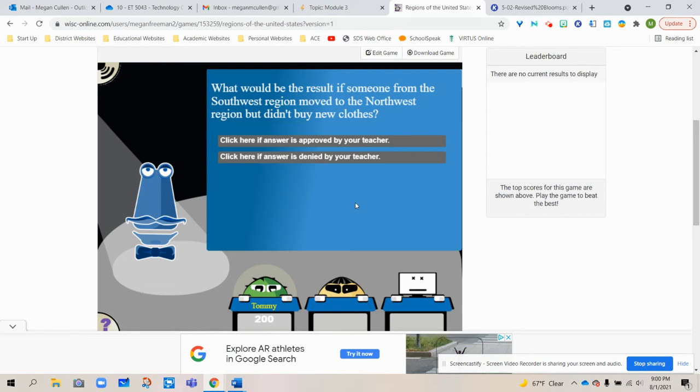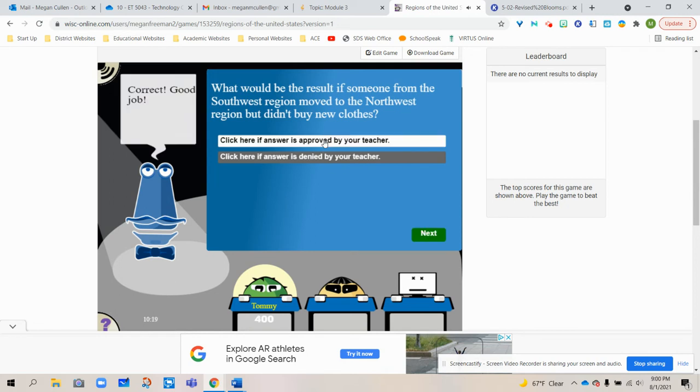The next category, the applying category, might give a question such as this one. What would be the result if someone from the Southwest region moved to the Northwest region but didn't buy any new clothes? So the child would ring in and explain to the teacher why someone moving from the Southwest region to the Northwest region would have difficulties if they did not get new clothes pertaining to the new climate of the region. Again, this fits into the understanding category, and the teacher would either tell them they have the correct answer or their answer is wrong.